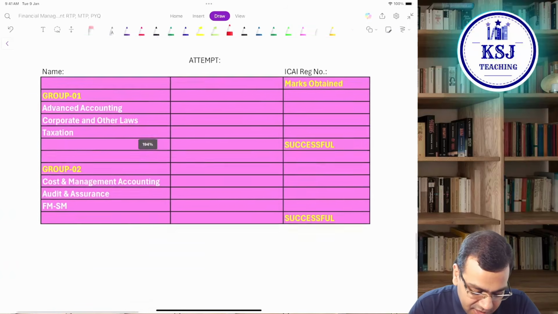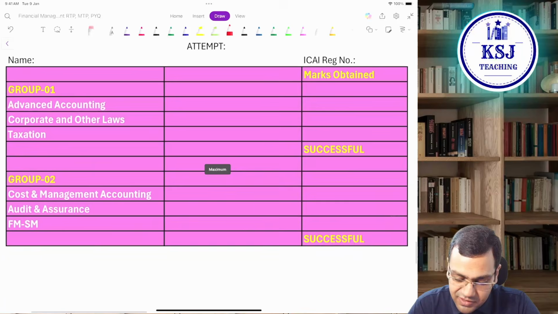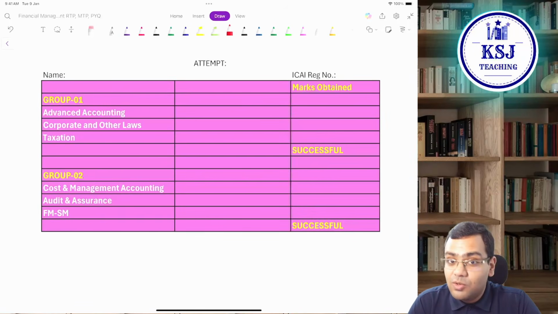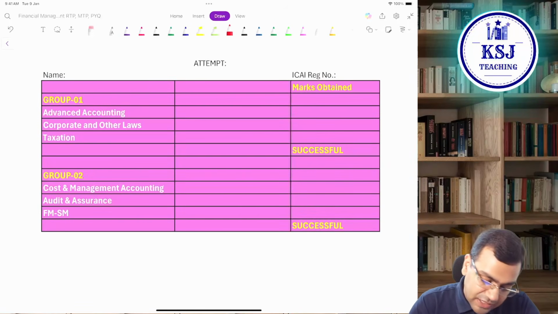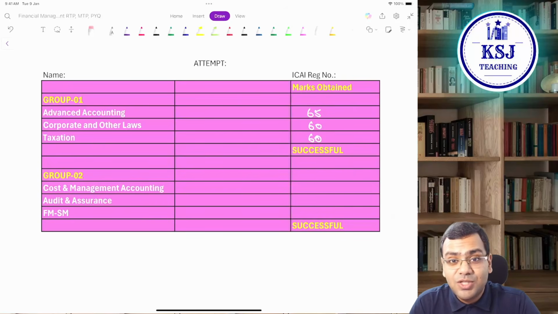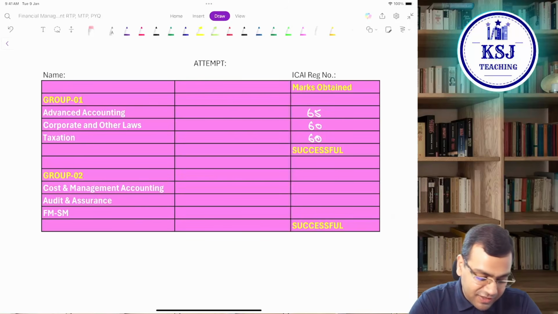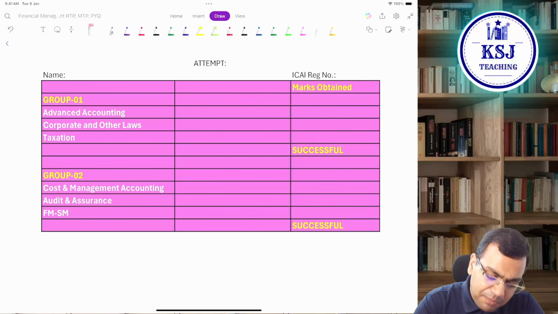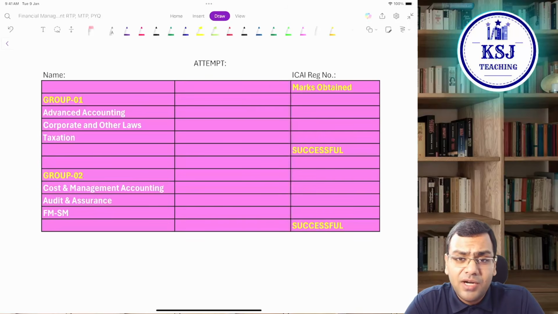And this is one thing that I have given you, the manifestation thing. Group 1, Group 2, write your marks, whatever marks you want to achieve in this. Advanced accounting, how much marks do you think? 65. Corporate law, 60. Taxation, 60. How many marks do you see that you can achieve? Just write down your marks, paste it in your room somewhere near your table where you can see it day in, day out. You can watch it, right? So start manifesting. The things will fall in place automatically.